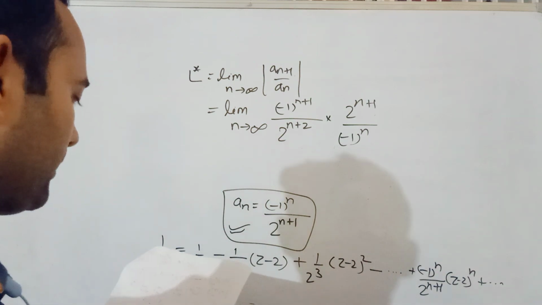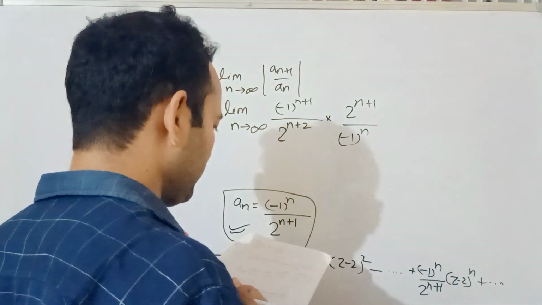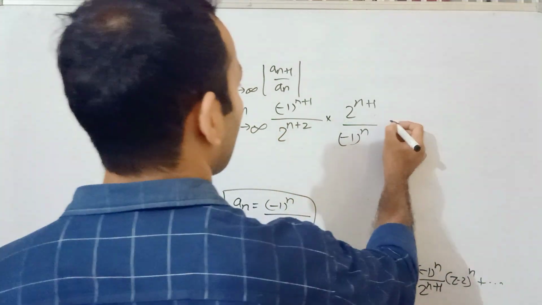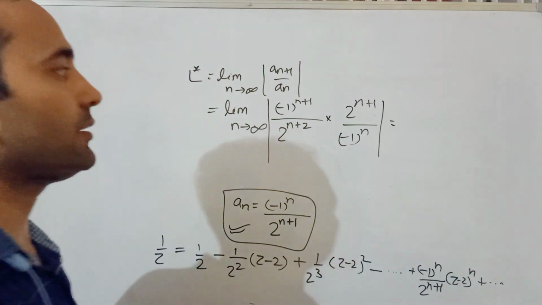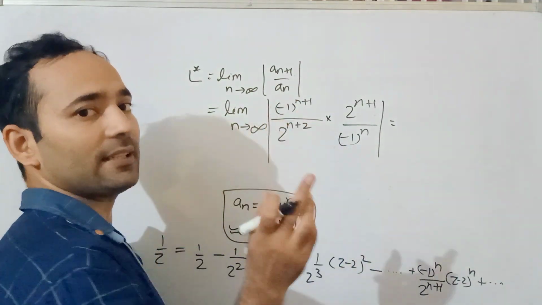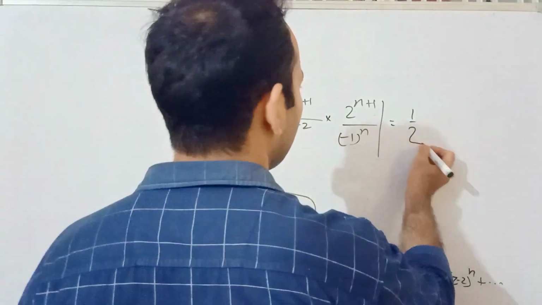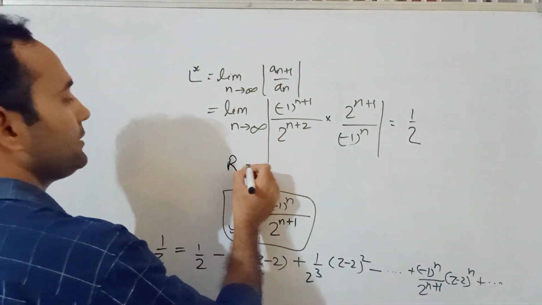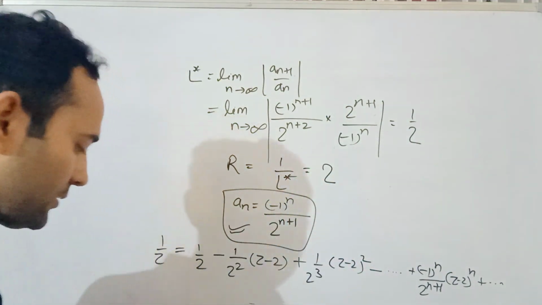I hope this is clear. Once you cancel these things out, there is a mod, so do not forget to write mod, because the minus sign will come out as positive. You will get the value 1 by 2. Now what would be the radius? 1 by L, which is 2. So the radius of convergence is 2.